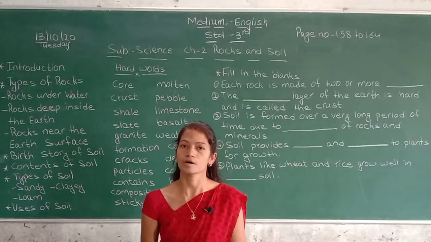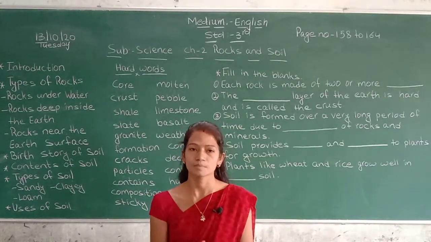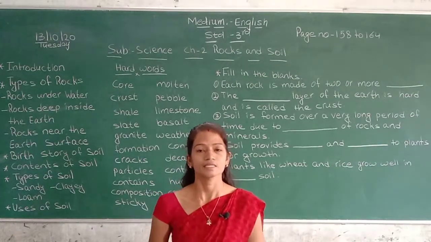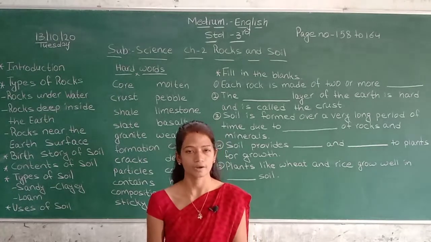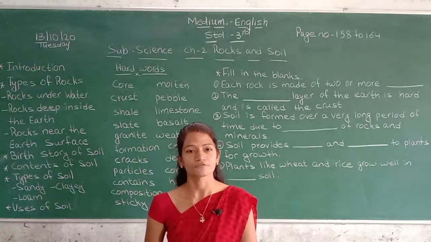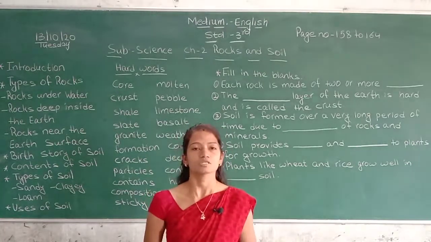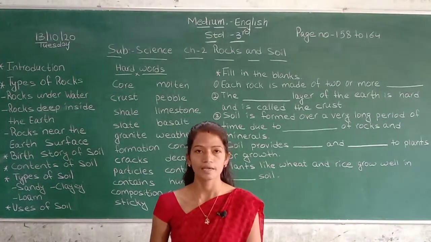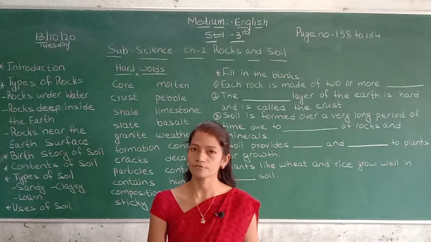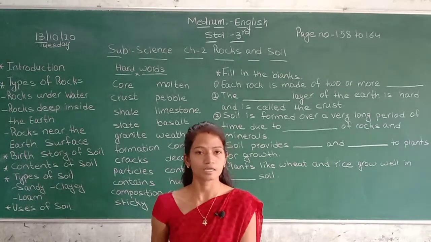Our earth is made up of rocks and minerals, and the innermost part of the earth is called the core. It is made of molten rocks. Molten rocks means melted rocks, and therefore it is liquid in form. And the outermost layer of the earth is hard and is called the crust, and it is made up of solid rocks. So what is the difference between core and crust?